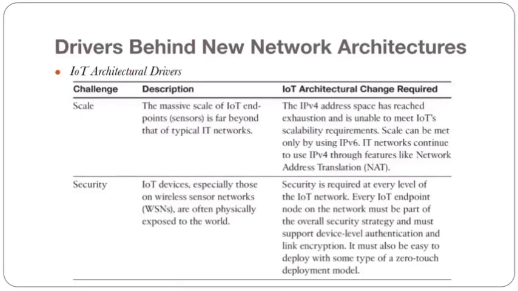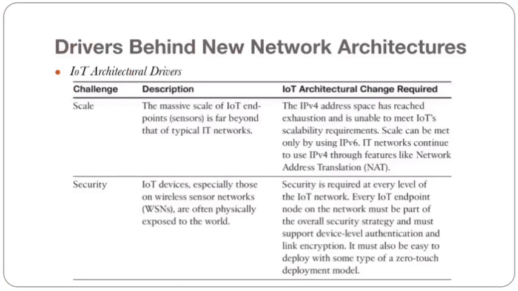The first challenge we know is scale. The massive scale of IoT endpoints, that is sensors, is far beyond that of a typical IT network. Because many things are getting connected, the number of things connected to an IoT network will be far greater than in a typical IT network. So what architecture change is required?